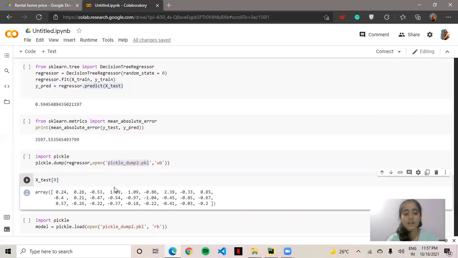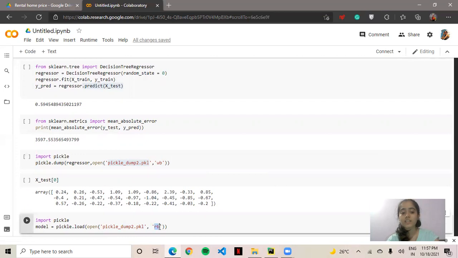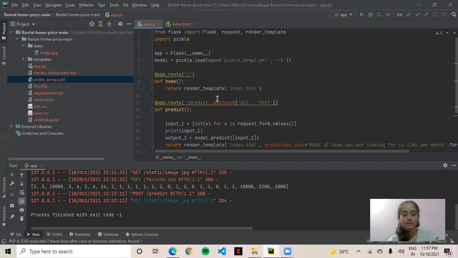Then after writing, we have to again make a pickle file, which will be in read form. So this is how you train your model, or you can say make your model. Now we will move to the next part, that is making a website.